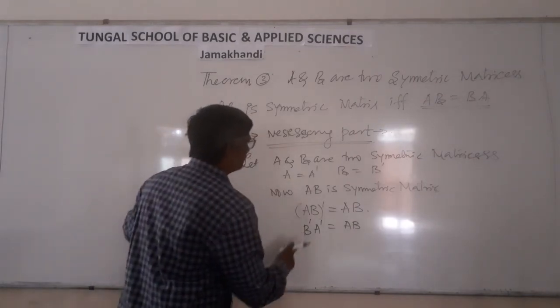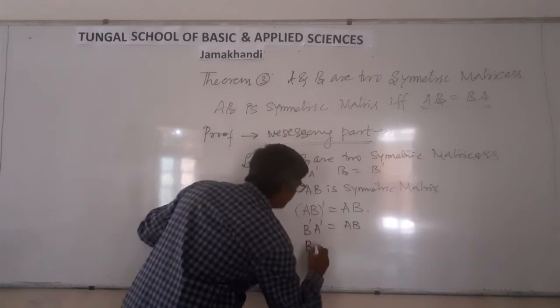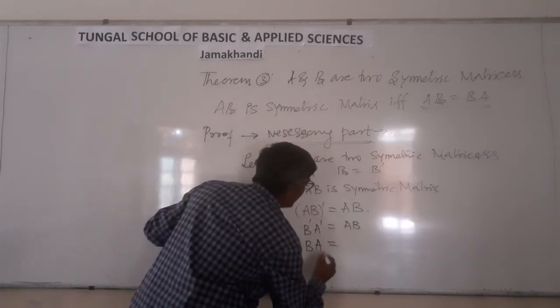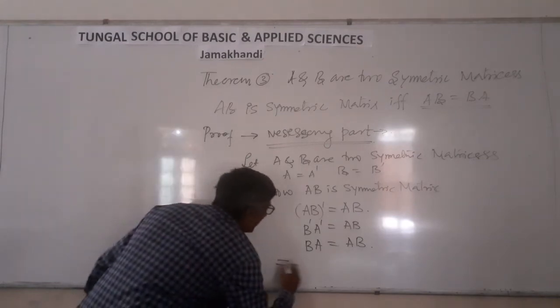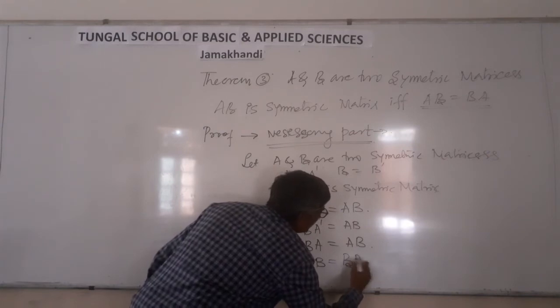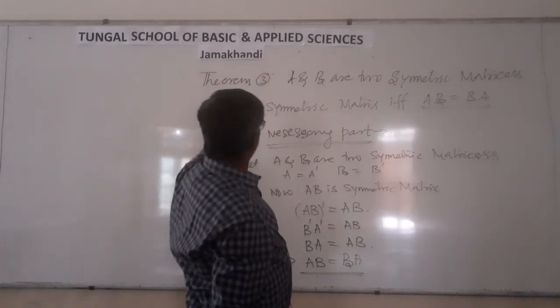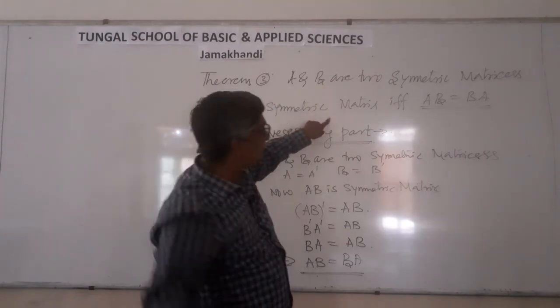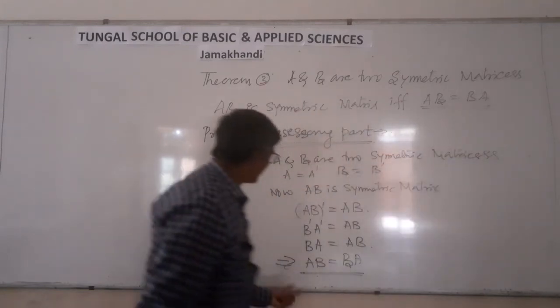What is B dash? B dash is equal to what? B. A dash equal to what? A. BA equal to what? AB. This implies AB is equal to BA. This is proved or not? AB is symmetric if and only if AB is equal to BA. Correct?